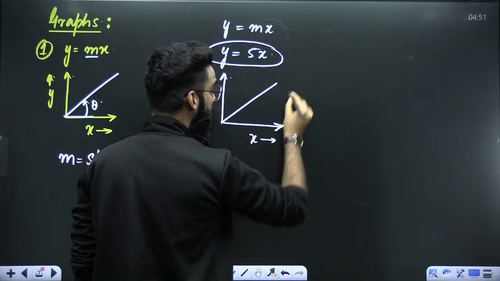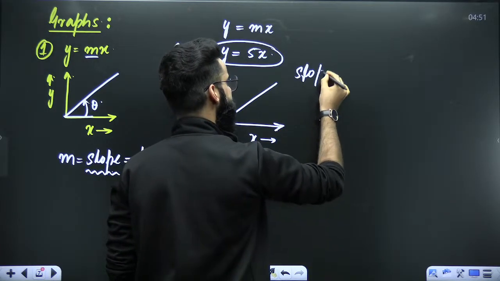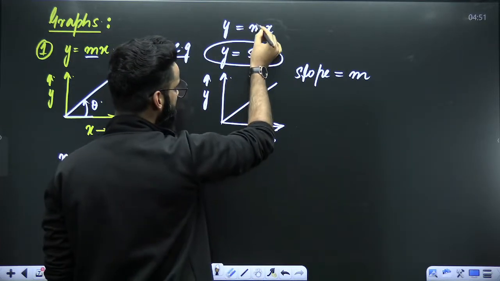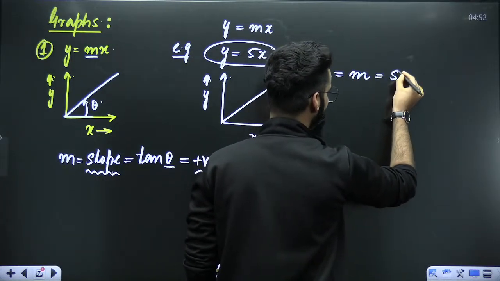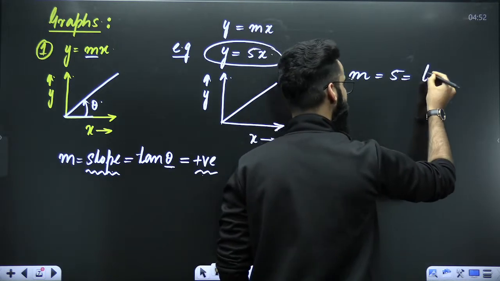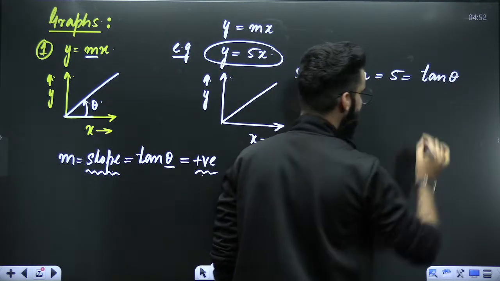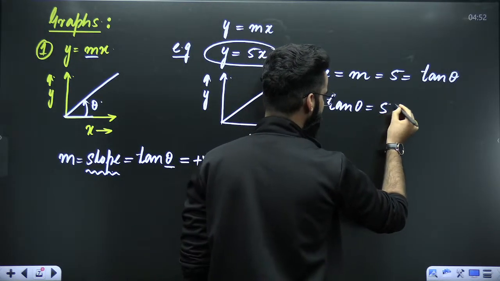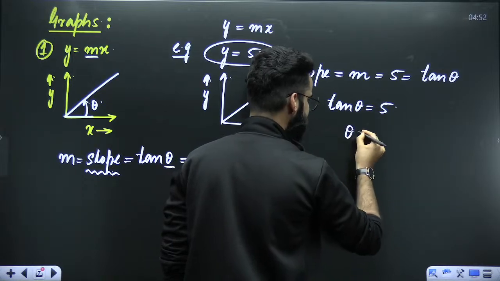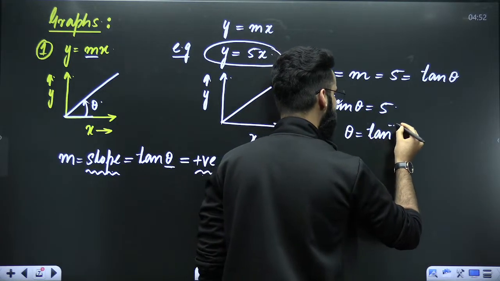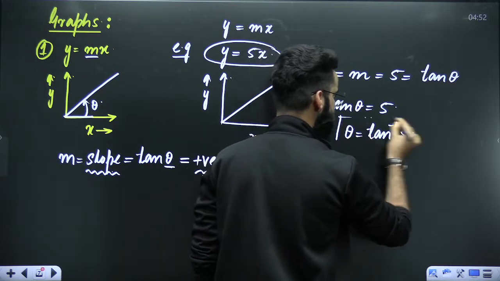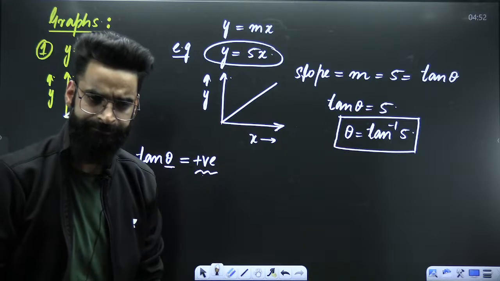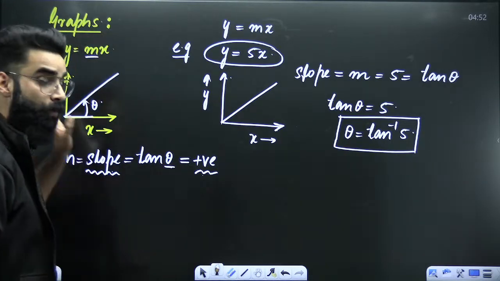Now if I ask you about the slope of this graph, you will say slope is always represented by m. And m while comparing comes out to be 5. So 5 is basically the value of tan of theta here, right? So you got to know tan of theta is nothing, it's 5. If tan of theta is equal to 5, that means theta over here has to be tan inverse 5. I hope you're following properly with me. Yeah? This is the first equation which you need to know. Y is equal to mx.